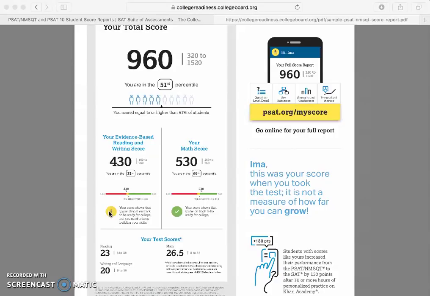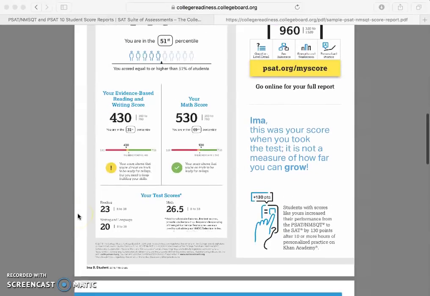Now, the younger you are, 9th and 10th grade, you've got more time. Juniors, you've got to buckle down and get going on this Khan Academy, because every minute that you practice these questions counts. It familiarizes you and gets you more prepared. I mean, we all know practice makes perfect. We've all said it 100 times, but just think about it in terms of sports or theater or anything extracurricular. You have to do the practice to be able to perform. So it's the same thing with test taking.